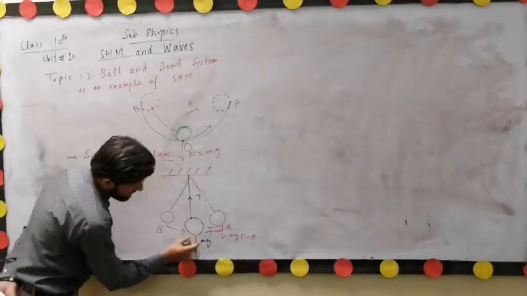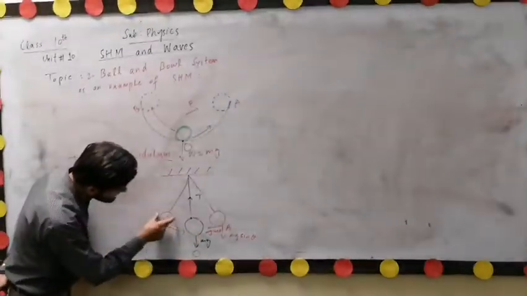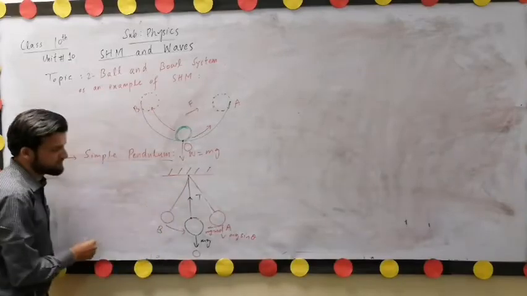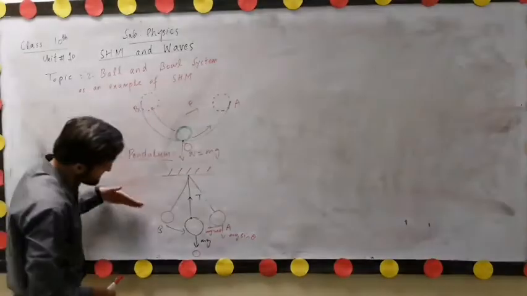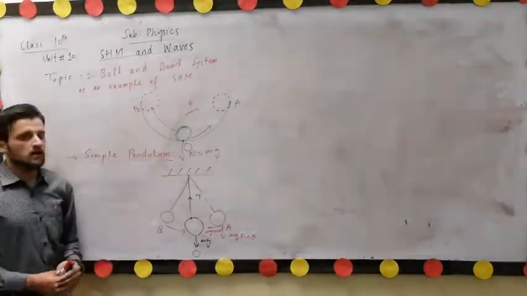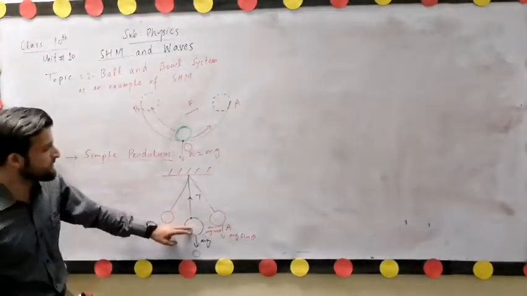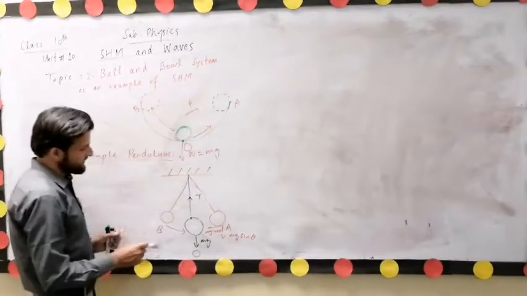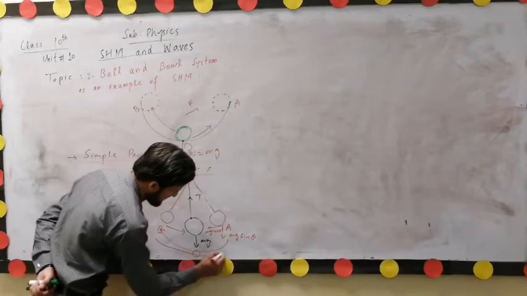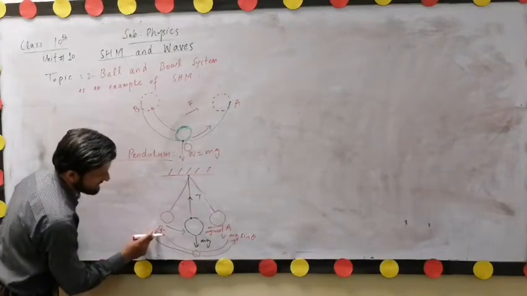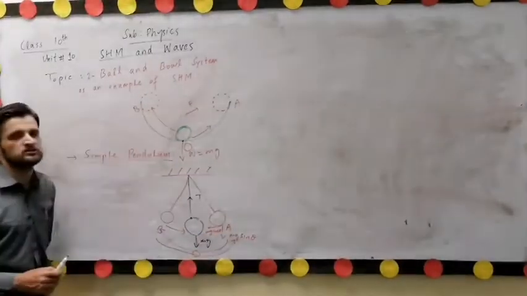Here, when the metallic bar moves towards B, its velocity decreases due to the restoring force, and after reaching B, its velocity becomes 0. When its velocity becomes 0 and it reverses its direction, it again starts moving towards position O, and after reaching O, again due to inertia, it doesn't stop here and moves back towards point A. In this way, the metallic bar completes one round trip, going from A to B and then from B to A. In this way, this metallic bar oscillates about the mean position O.